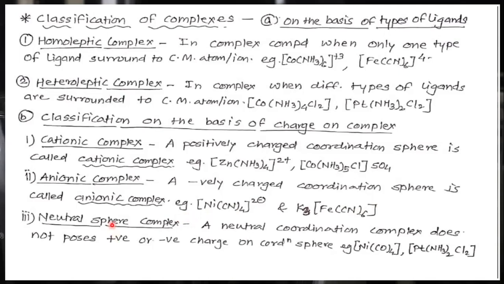And neutral sphere complex. A neutral coordination complex does not possess positive or negative charge on the coordination sphere. Tetracarbonyl nickel, so no charge is there. [Pt(NH3)2Cl2]. So on this coordination sphere, there is no charge, no negative, no positive charge. So this is a neutral sphere complex.